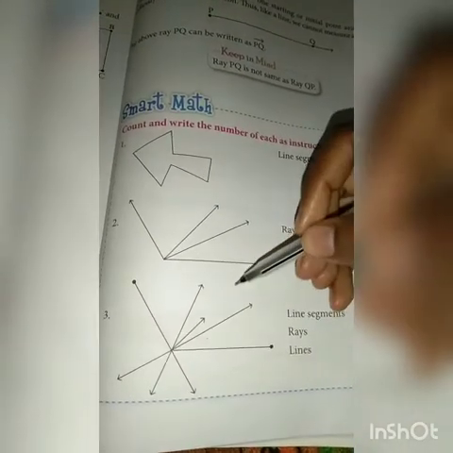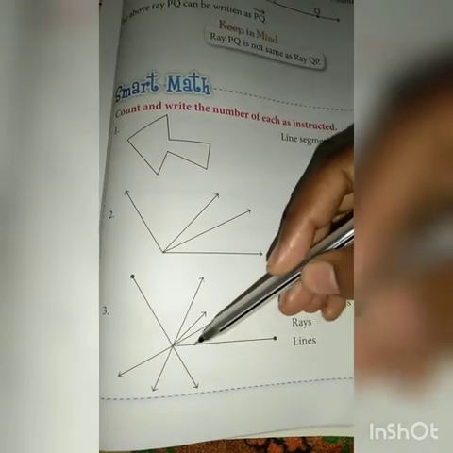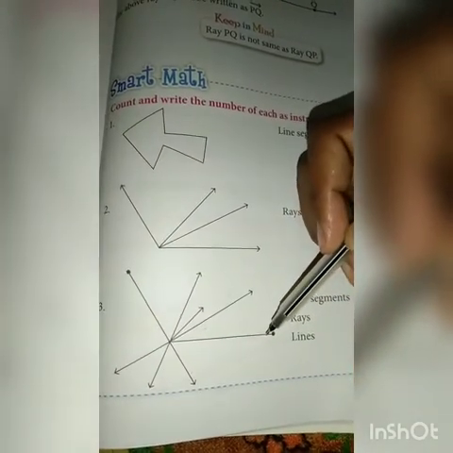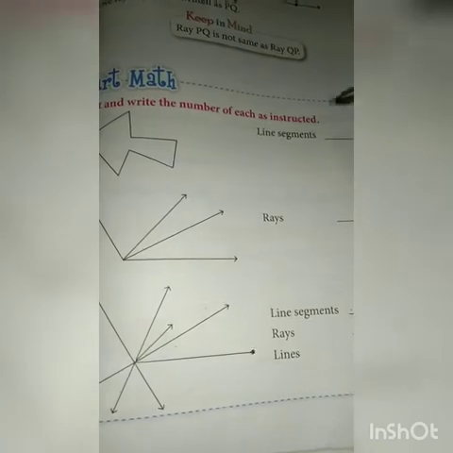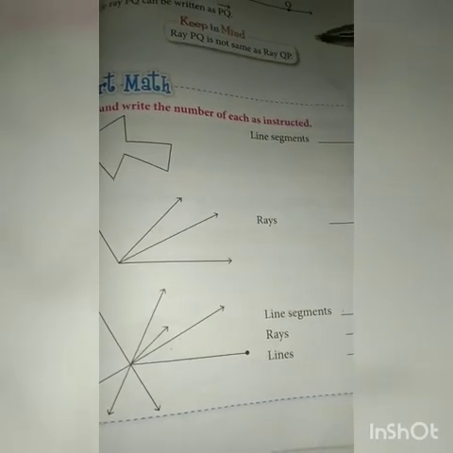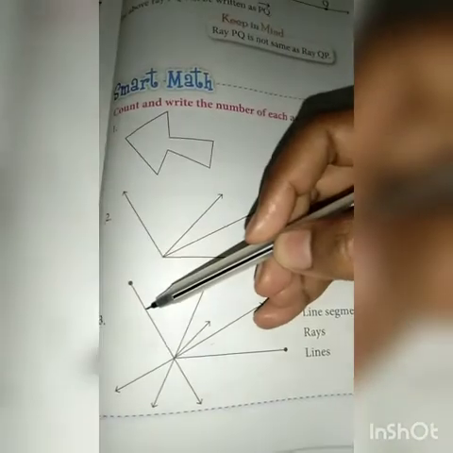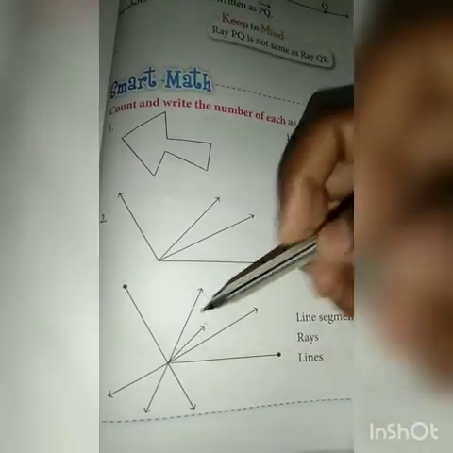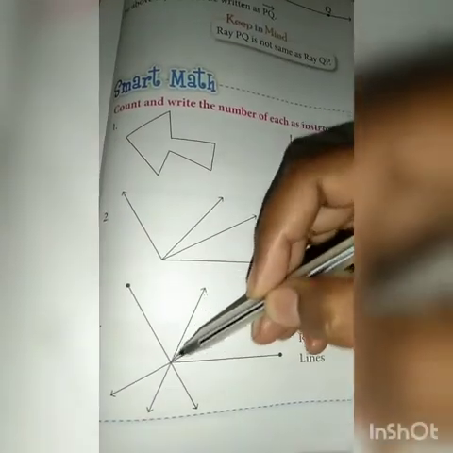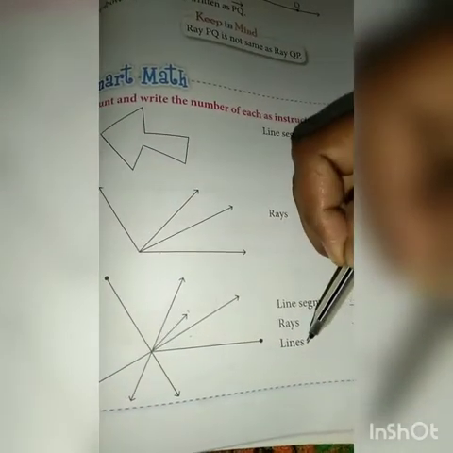According to the definition, a line segment has a fixed length and two endpoints, so this one is the line segment. Second is rays. A ray has a starting point and extends endlessly, so this one is a ray and this one is a ray. There are two rays and two lines here, 1 and 2. So one line segment, two rays and two lines.